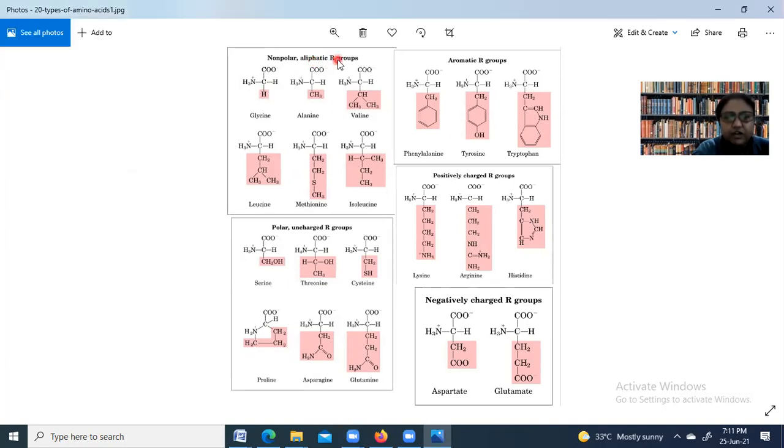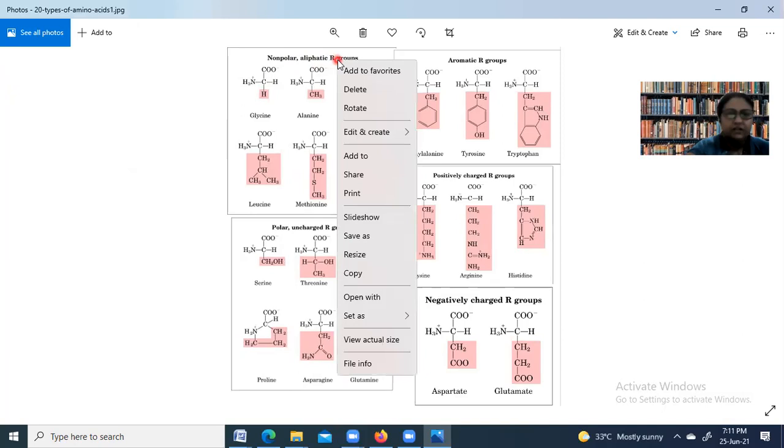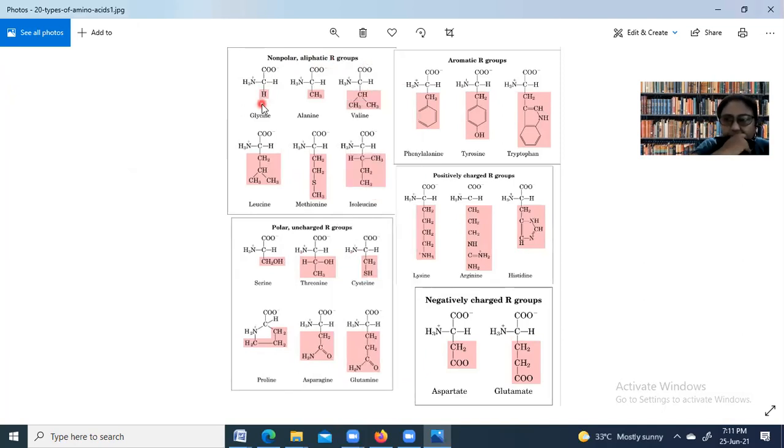Clear why we call them non-polar aliphatic? Do you know what is polar and non-polar? Have you studied it in chemistry? No, ma'am. Polar means head side and non-polar means tail side. No, nothing like that, beta. In chemistry, it carries a different meaning.